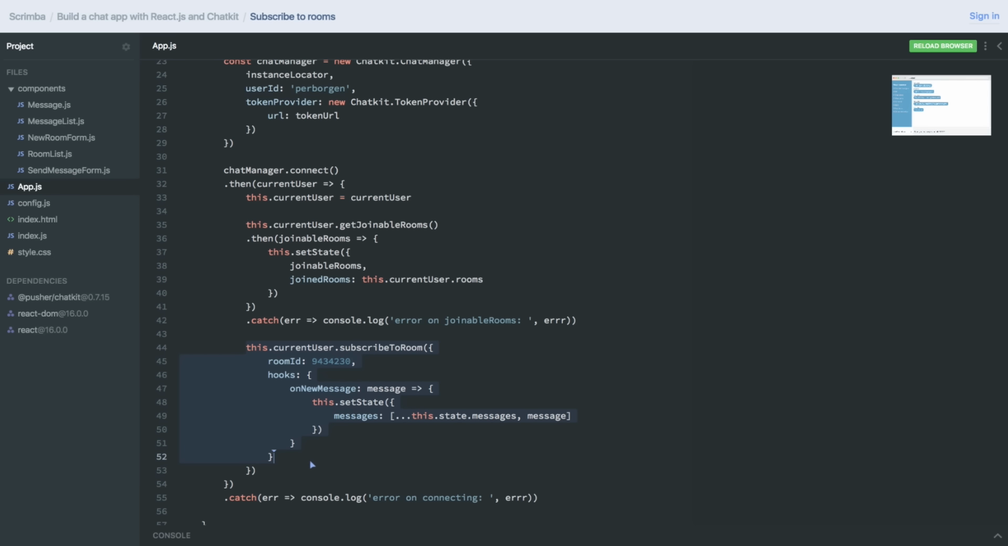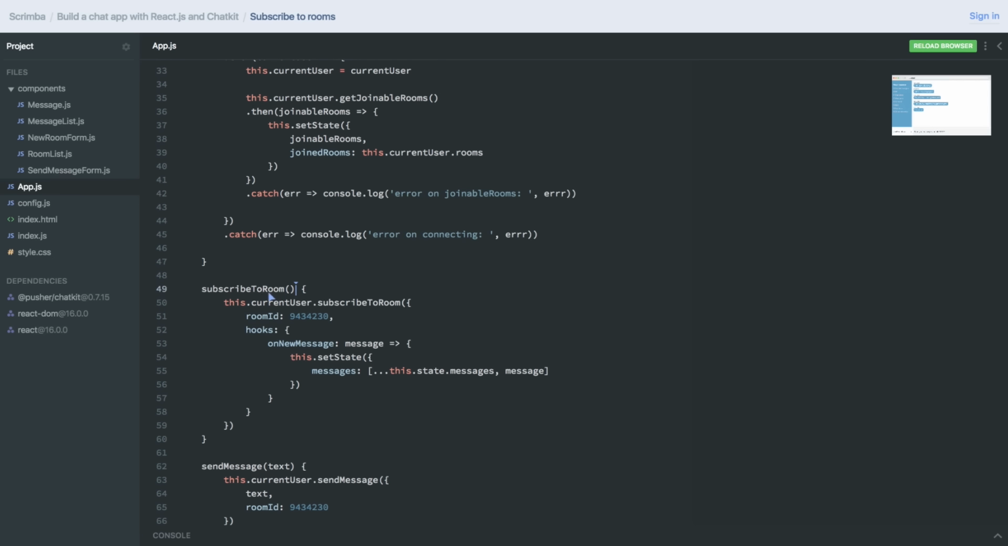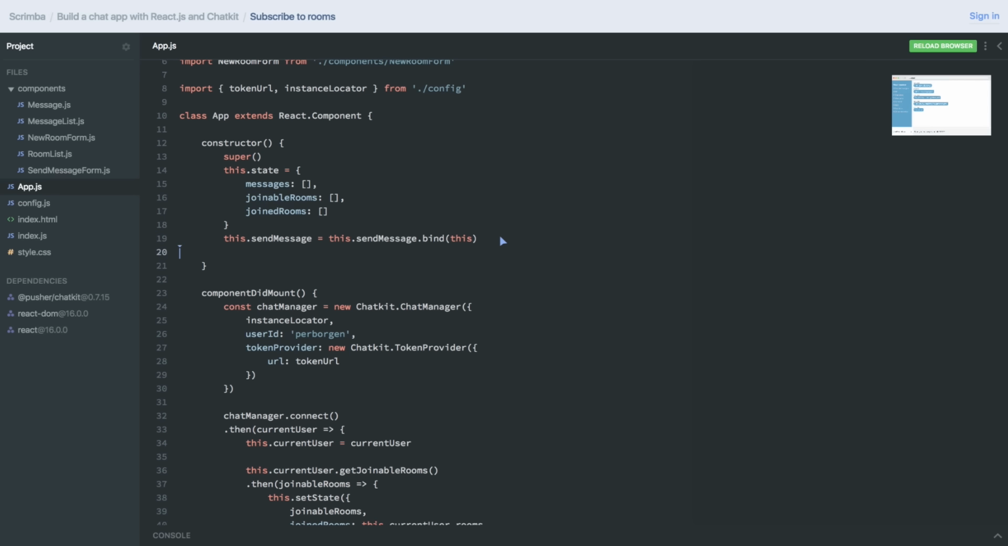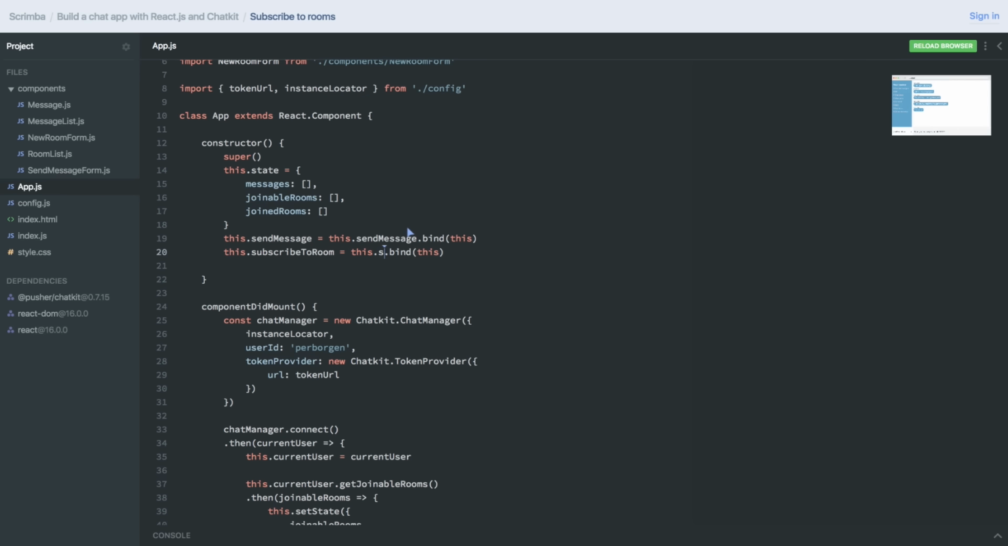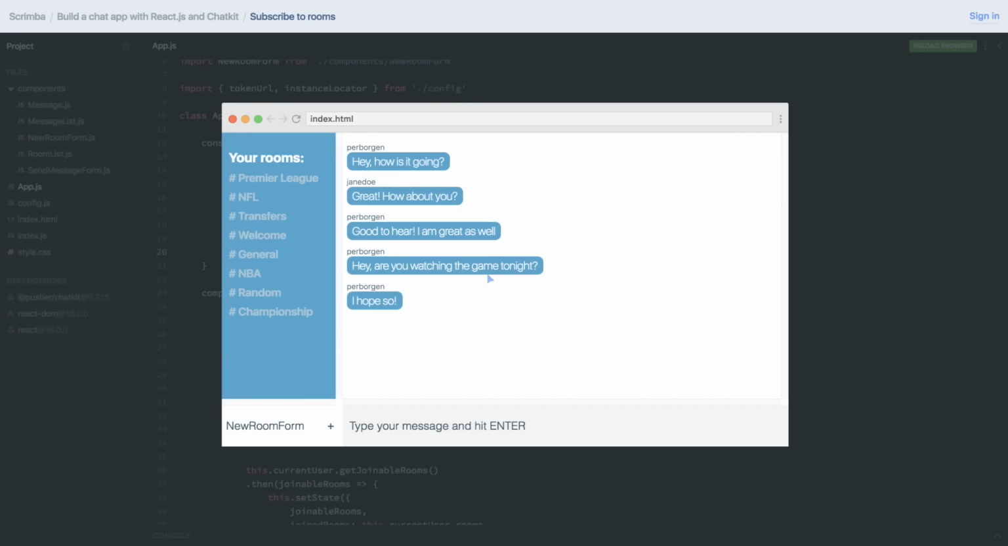So the first thing we need to do is remove this subscribe to room piece of code here, and create a subscribeToRoom method. Paste that in there. Now let's just call this from here to see that it works. And of course, as always, we need to remember to bind this like that. Let's run the code. As you can see, we're automatically subscribing to that room.